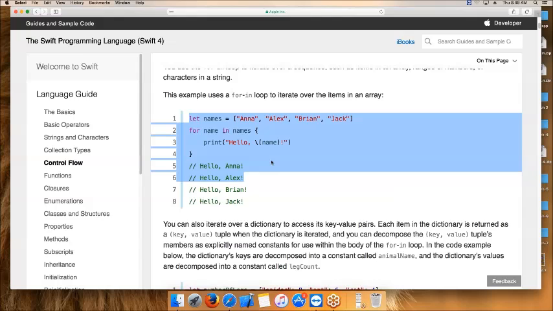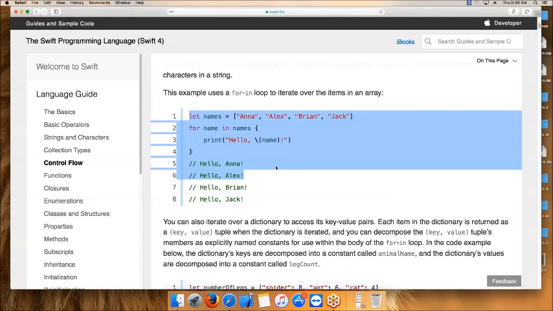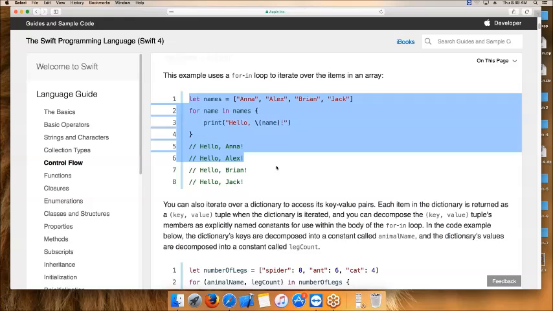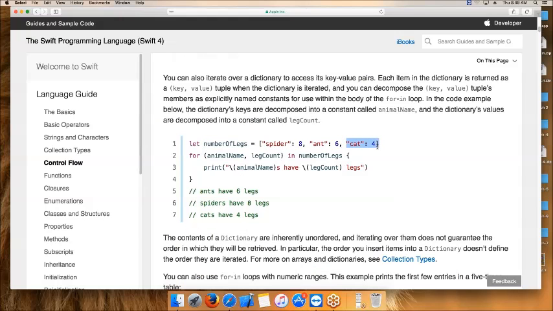Got it? Once we have done this for in loop, write one dictionary format. Already we discussed this format. This is the dictionary syntax.